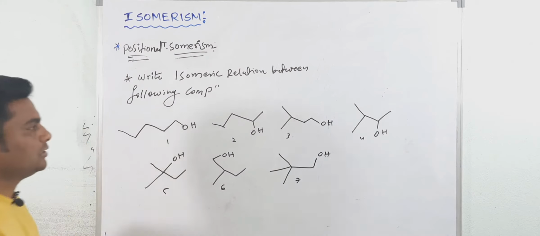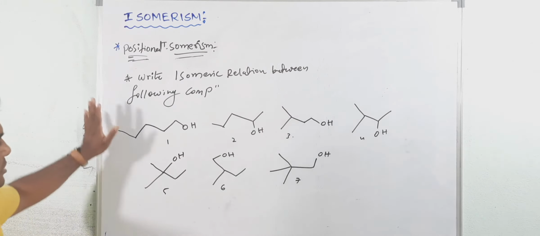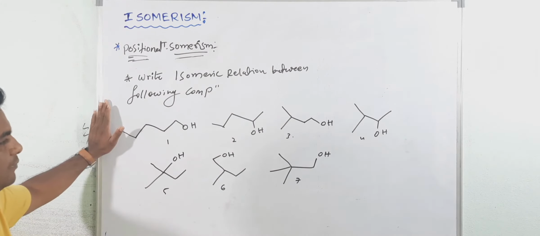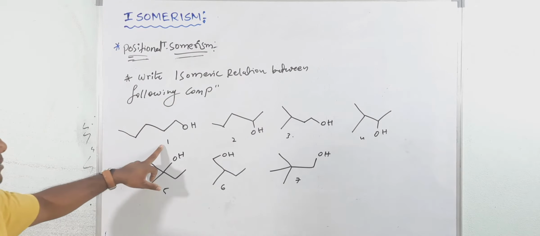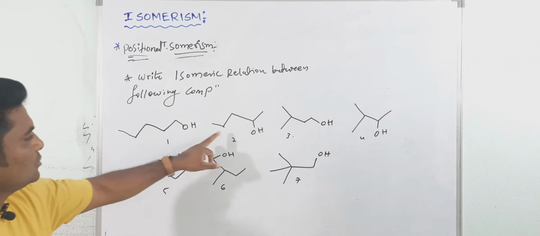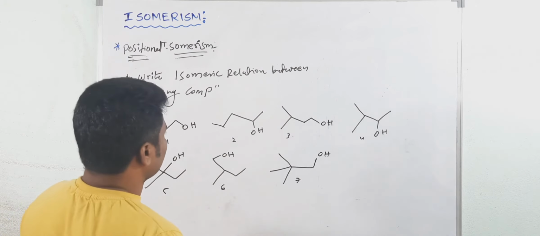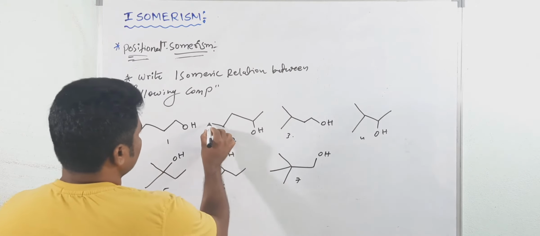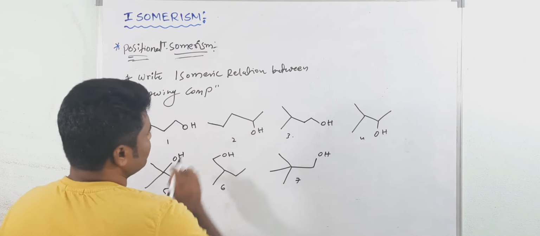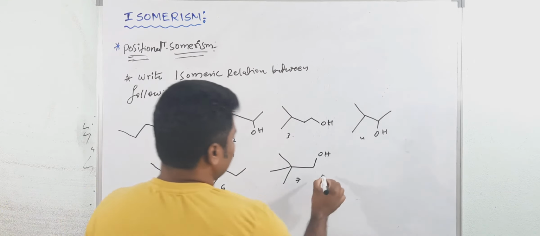Now we have to write the relation between the compounds. So this is very, very important. That is straight chain. This is also straight chain. The position is different. And one more, you can also write the position here. See, one more I am writing here.